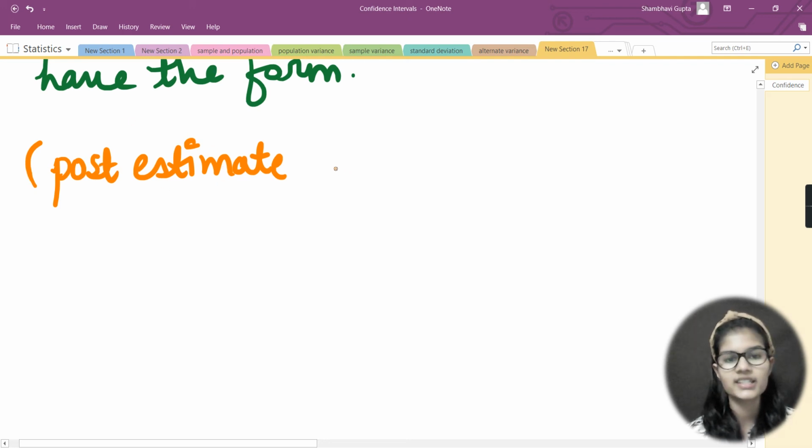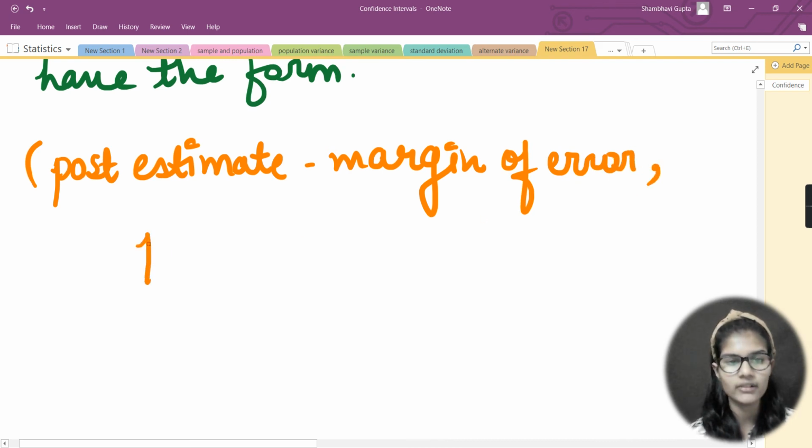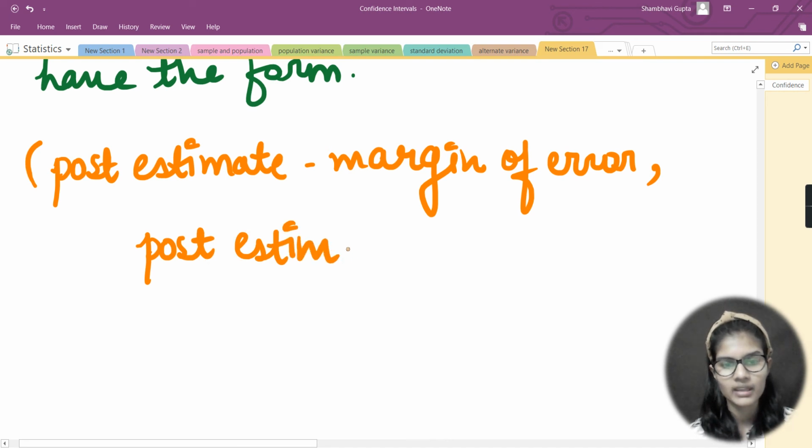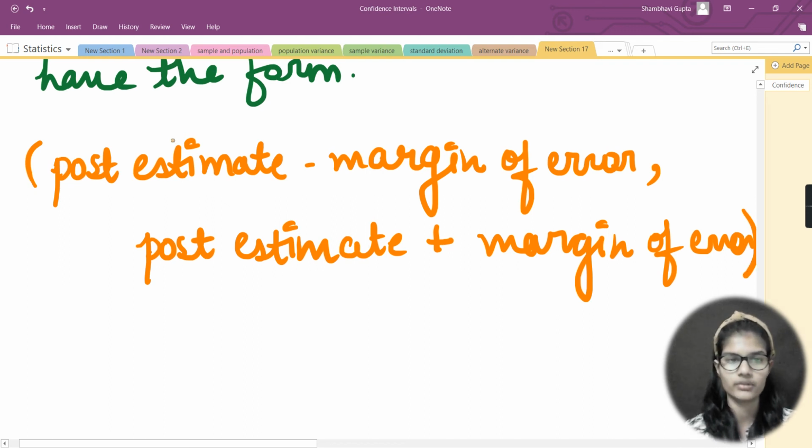Okay, so point estimate minus margin of error, and here you will put a comma, and the second one is point estimate plus margin of error. So these are some of the forms of the parameters which we have in the confidence interval, and the bracket gets closed. So point estimate minus margin of error, comma, point estimate plus margin of error.